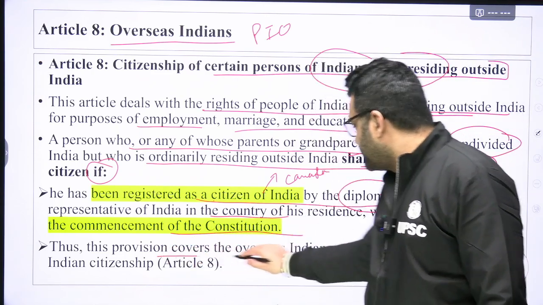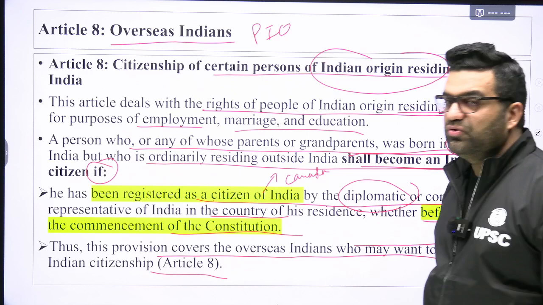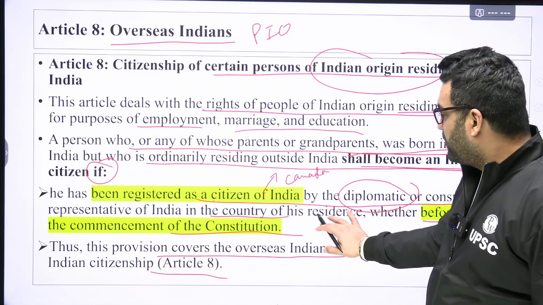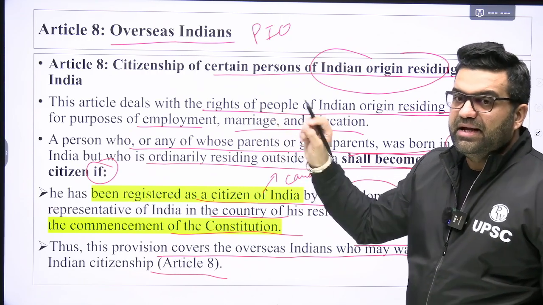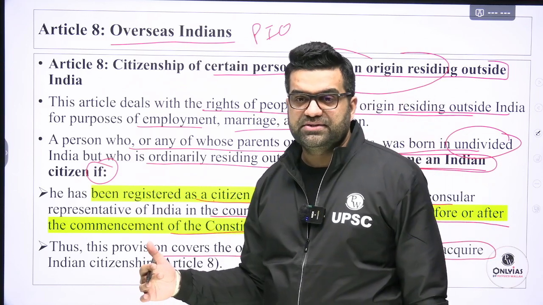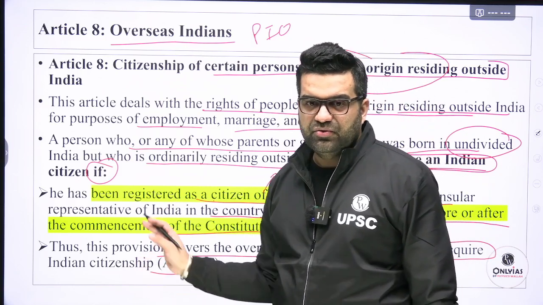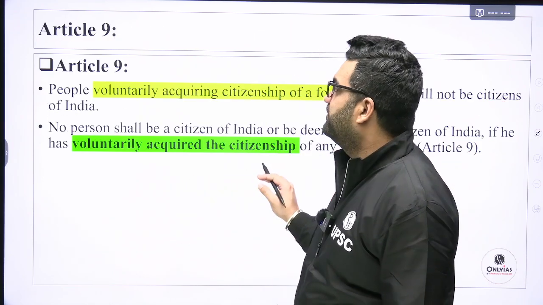Thus, this provision covers the overseas Indians who may want to acquire Indian citizenship and want to come back to India. The only requirement is they should register in the country of their present residence that they want to obtain Indian citizenship. Any time limit? No time limit. Article 8 makes it simple for them, right?